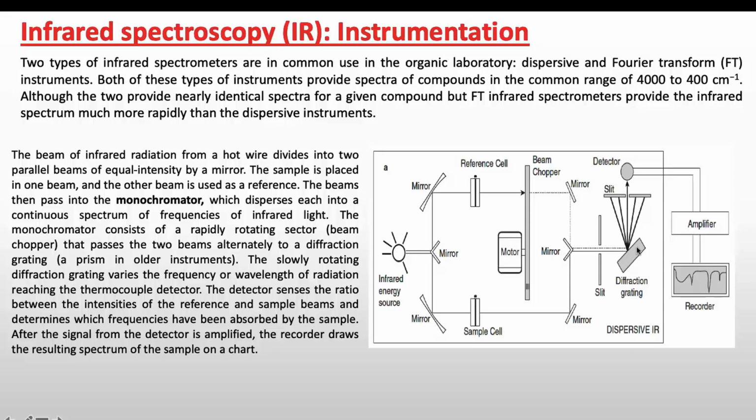The detector measures the ratio between the intensities of the reference and sample beams and determines which frequencies have been absorbed by the sample. And after the signal from the detector is amplified, the recorder draws the resulting spectrum of the sample on a chart.